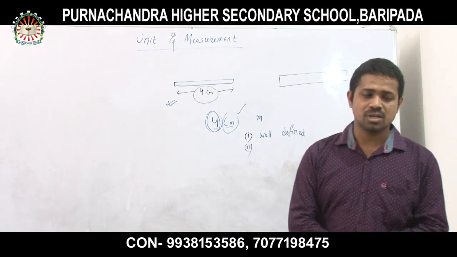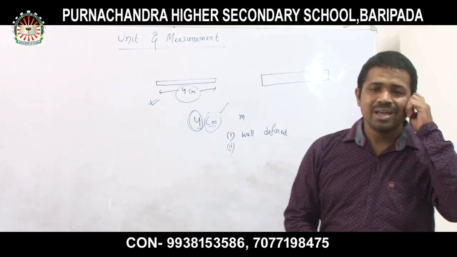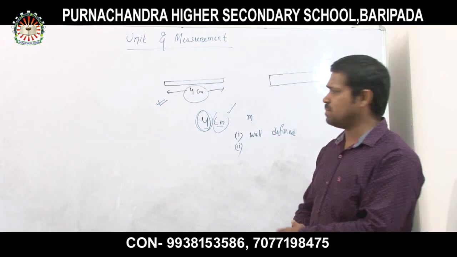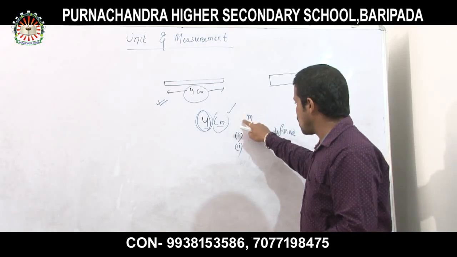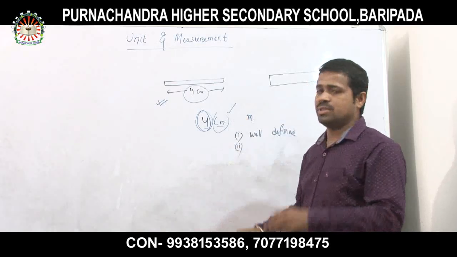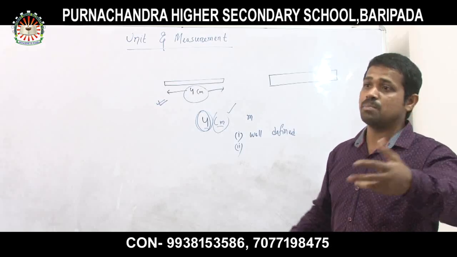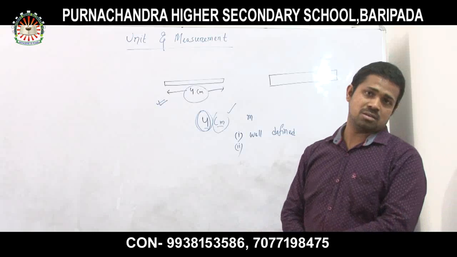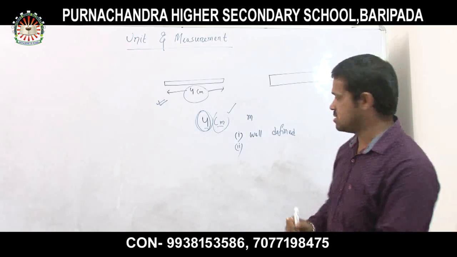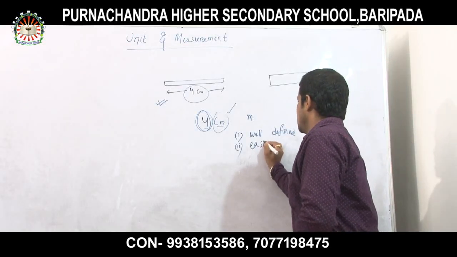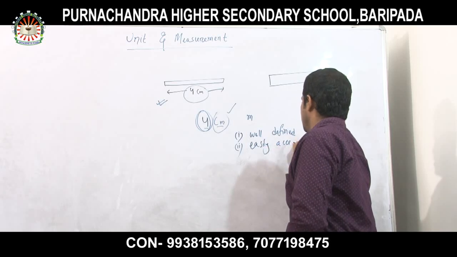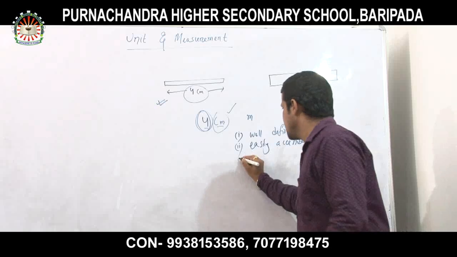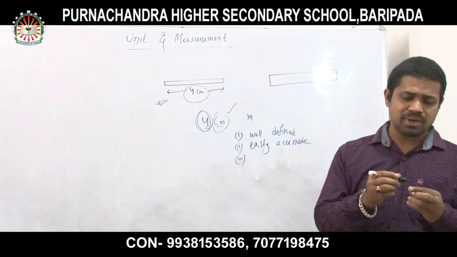Number 2 is a very important one: easily accessible. That means whatever unit I take, that unit must be easily accessible by all persons and in all experiments. Okay, easily accessible. Then number 3 is a very important one.